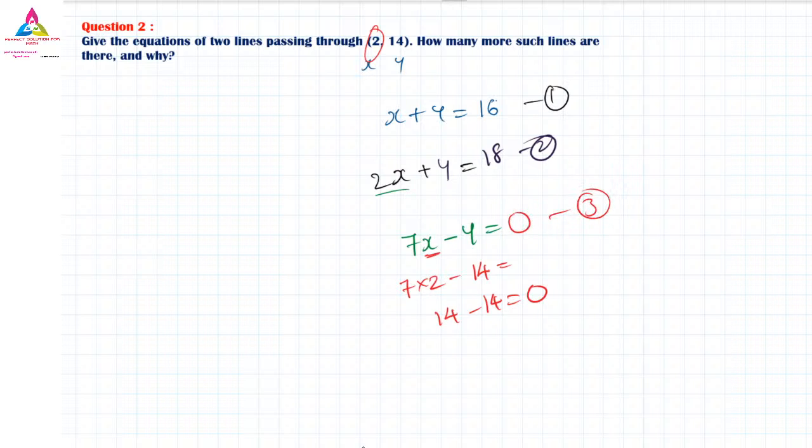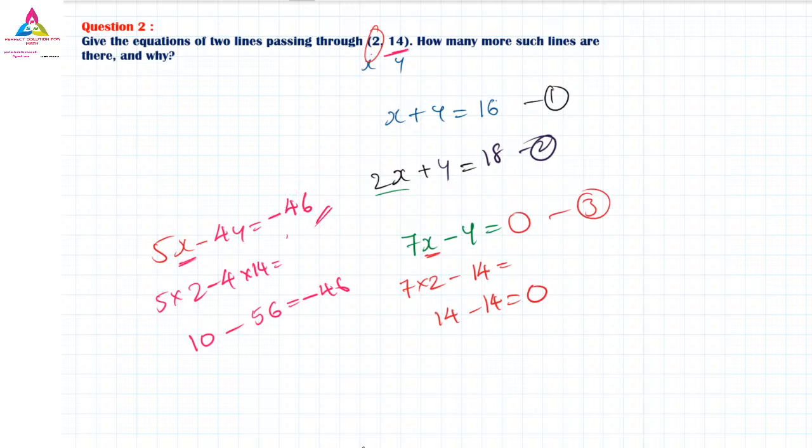You can take 5x minus y, or 5x minus 4y, any equation you can take, but you have to do the calculation and write the final answer. For example, if you take 5x minus 4y, the x value is 2 and the y value is 14. Substitute that. 5 twos are 10, minus 14 fours are 56. So 10 minus 56 is a negative value, negative 46. So 5x minus 4y is equal to minus 46. This is our fourth equation.